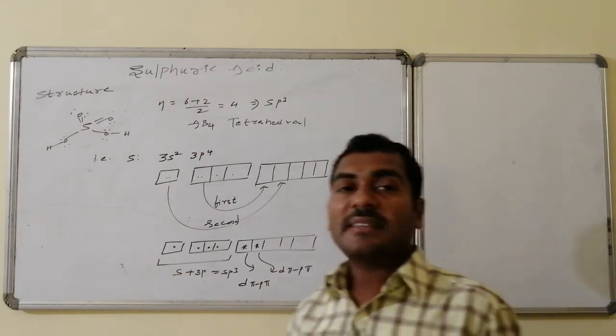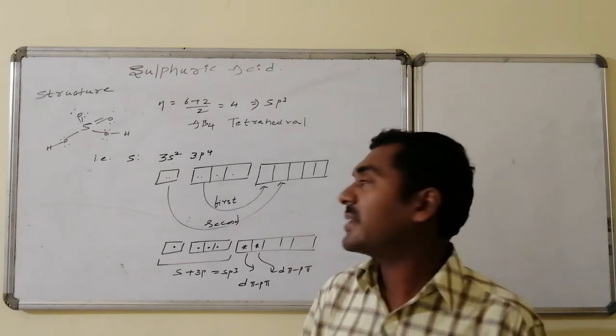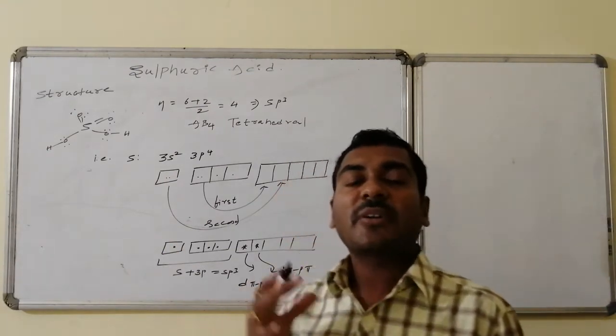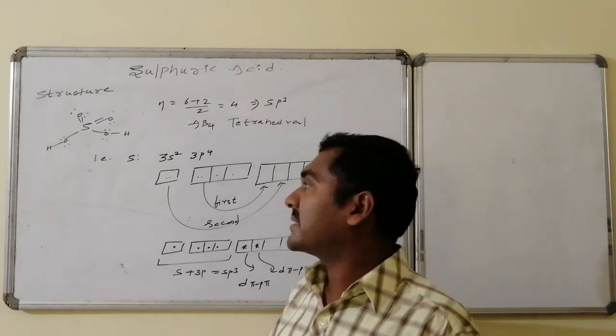This is sulfuric acid, H2SO4, with tetrahedral geometry, sp3 hybridization, and a bond angle of 109 degrees.